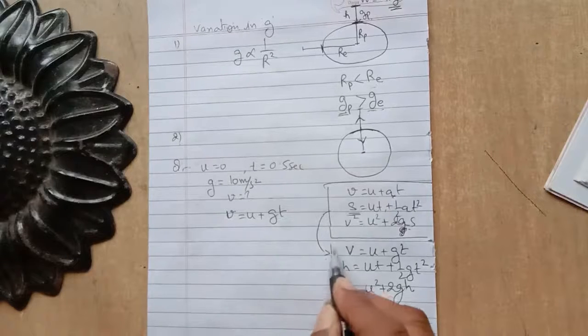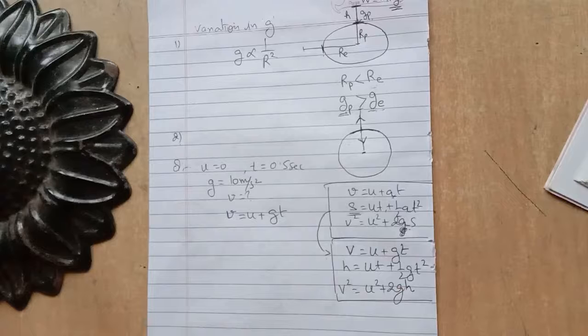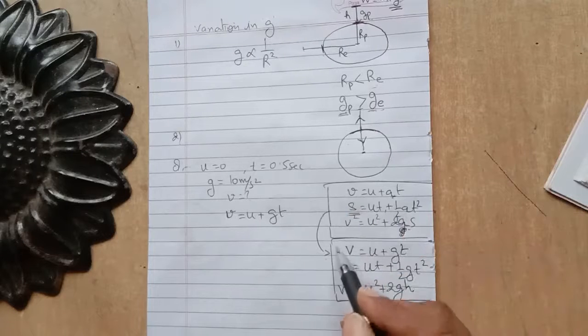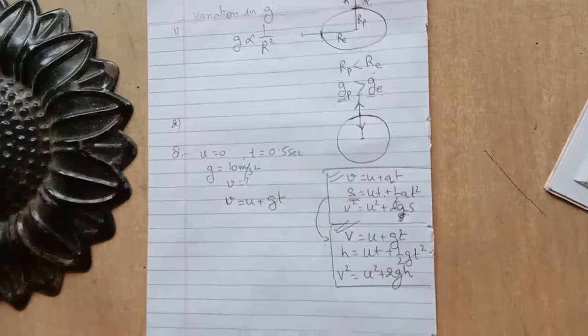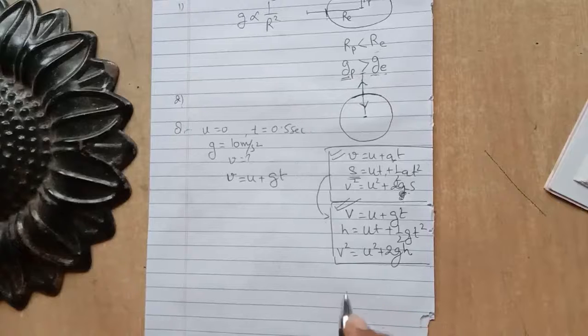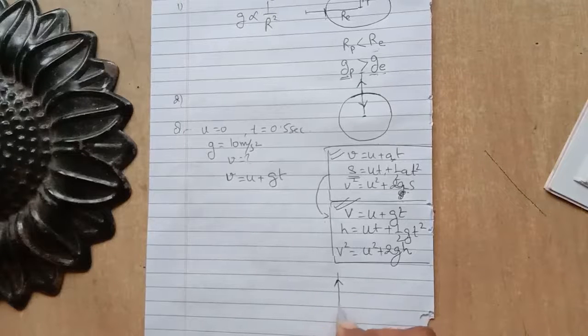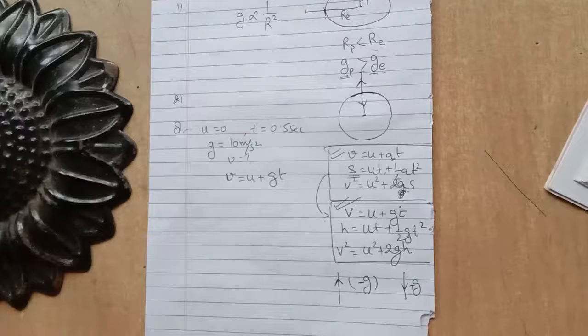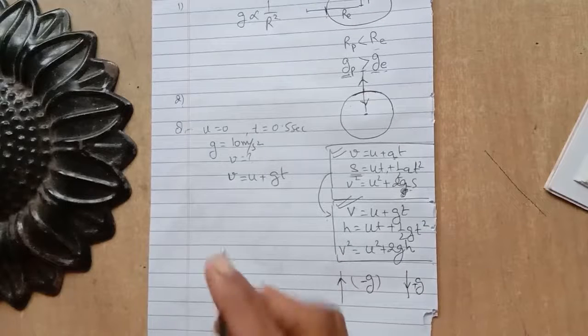So these are the three equations of motion, modified according to the need, according to the chapter. If we throw something in upward direction, or drop something from a height, then we use these equations of motion in place of the earlier ones. Now one more thing I want to tell you: if we throw something in upward direction, the acceleration produced in the body is negative. So we can say g is negative. If we throw something in upward direction, g is negative. If we drop something, then g is always positive. So these terms you should always keep in your mind, and now you can do this question.